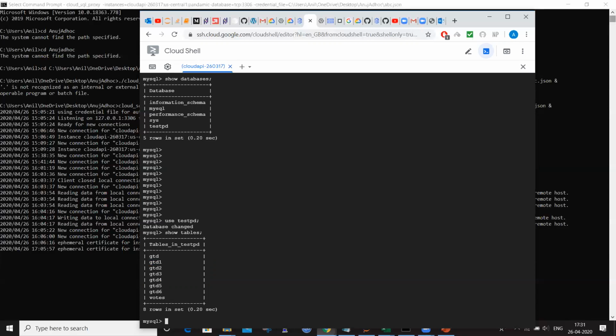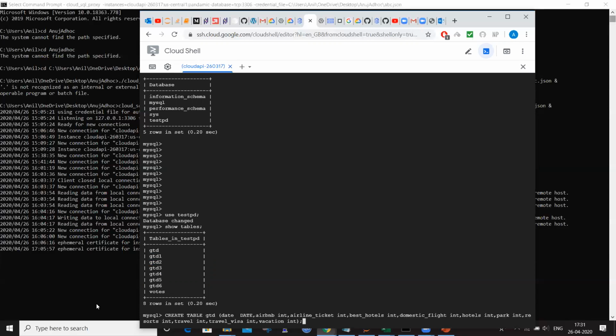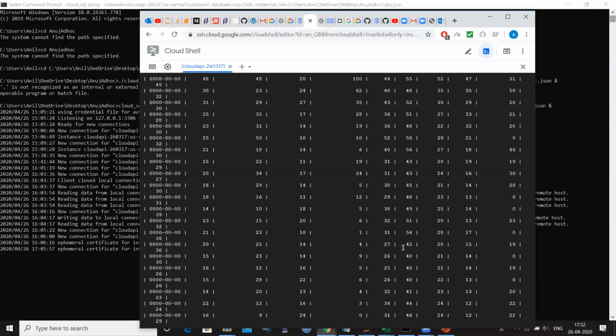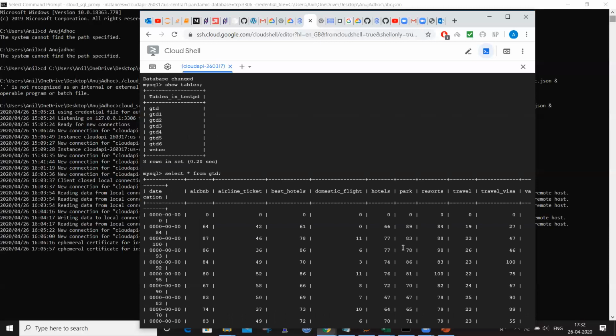If you see here, I have some commands. This is how I have created the table. Initially, I created a table, create table GTD, and put in all the column names, just as we do in Hive. In Hive also we create a schema, and after that we upload the data. So this is how I created a schema here. After creating the schema, this is how I uploaded my data to the database.